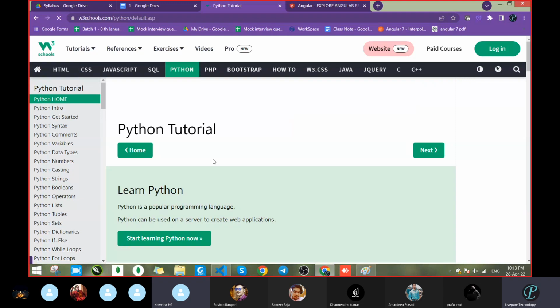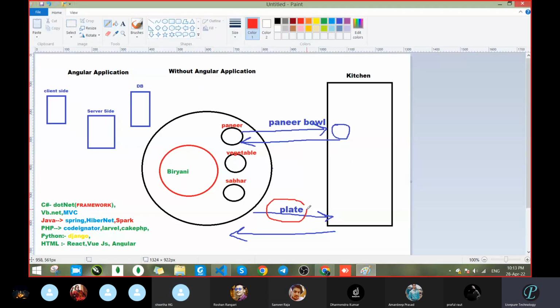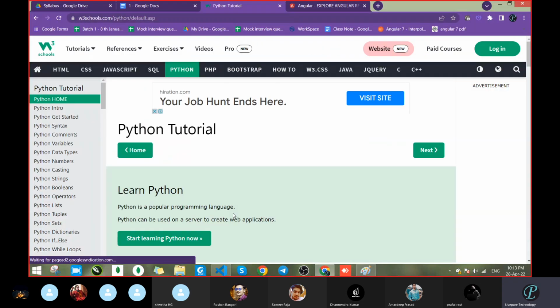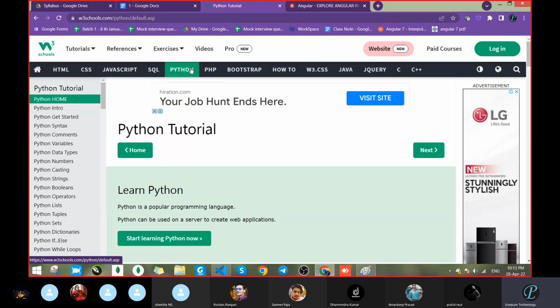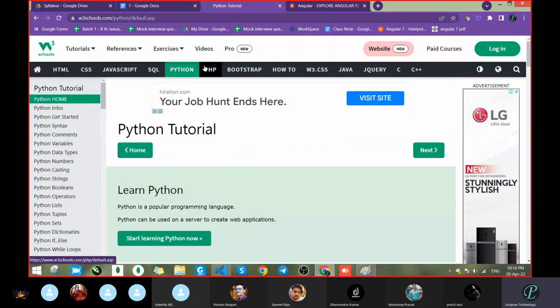Plate one, correct? Because at that time, what we are doing, we are taking the complete plate and we are going. Means here we are requesting Python, the complete page, whatever is available, the complete navigation bar, this, that, whatever is there, all of it is reloading. Means not only one section, the complete page is reloading.